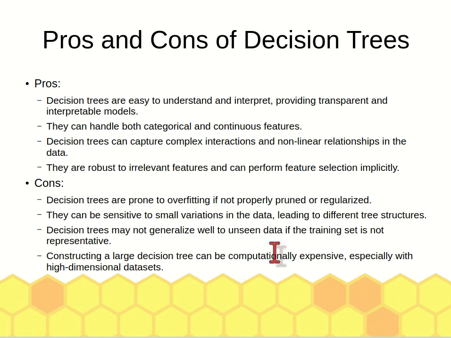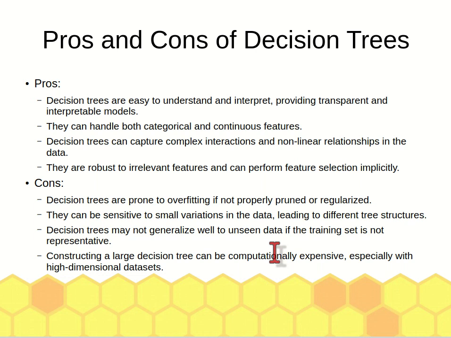Decision tree is easy to understand, easy to interpret. It can handle continuous features. It can also handle non-linear data.